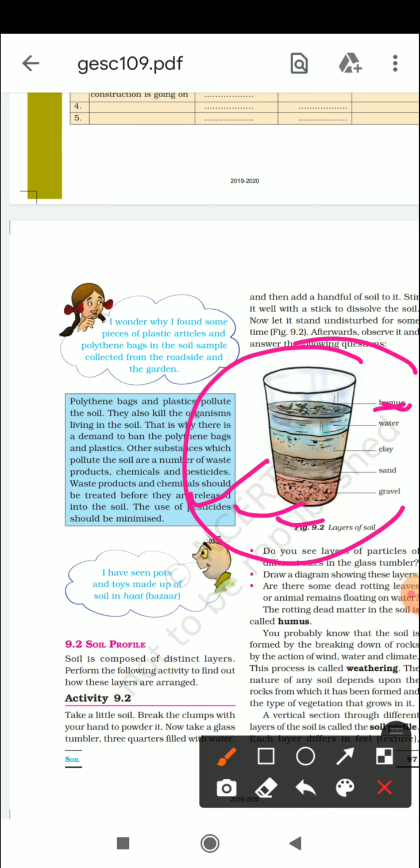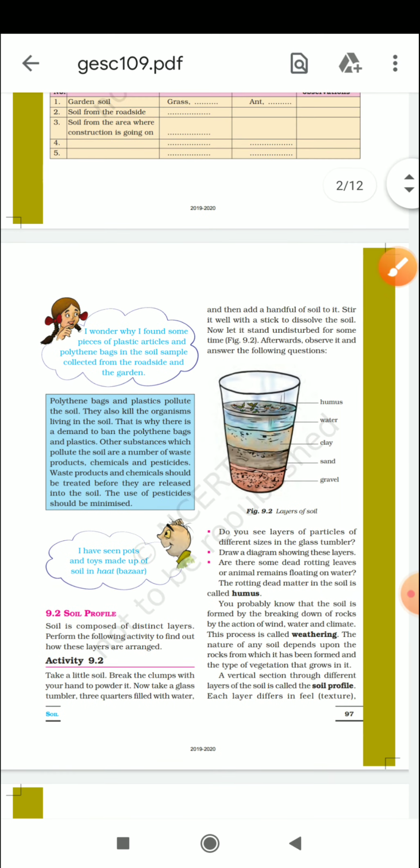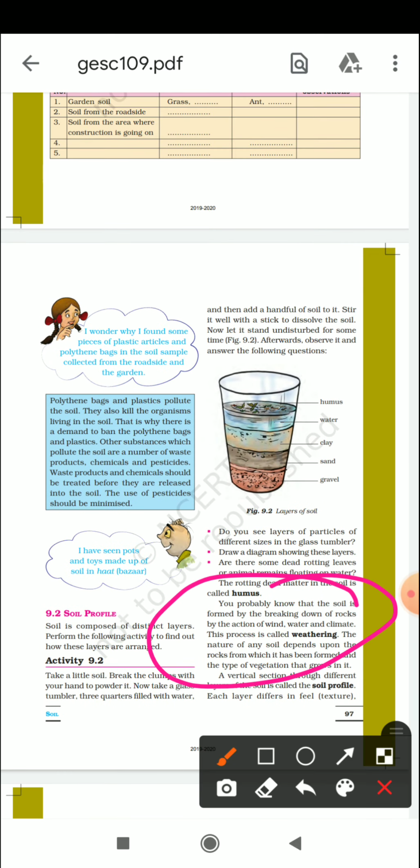Layers means the upper layer of the soil is called the humus, which is very fertile, and this is basically the degradable, you can say the rotting dead matter in the soil. And you should also know how the soil is formed. The soil is formed because of the process of weathering. Weathering means that soil is formed by the breaking down of rocks by the action of wind, water or climatic conditions. This is a slow and long process, and because of this weathering process, the soil is formed.